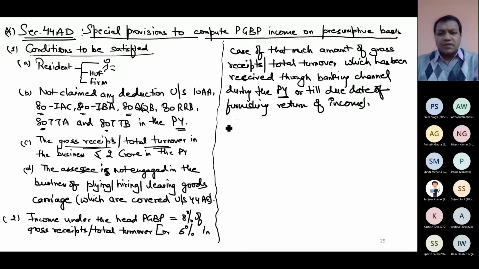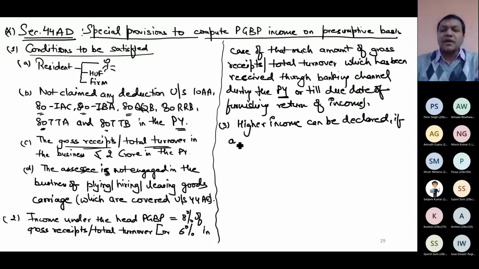Next point, you can declare higher income if you want. Higher income can be declared, there is no problem, but lower you cannot declare under 44AD. Higher income can be declared if the assessee wants. Like Arman was asking the doubt that if I want to declare 4% profit margin, then the Act says, don't apply 44AD, you follow the normal provision. If the assessee wants higher income, there is no limit.